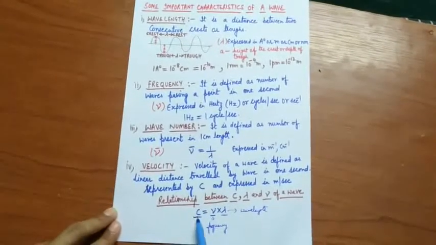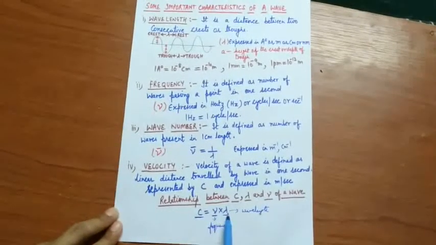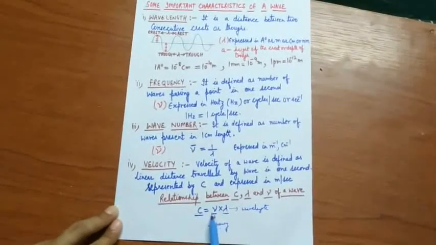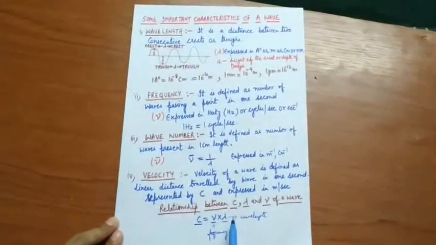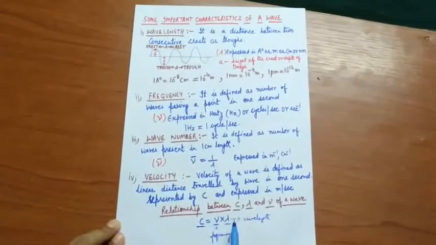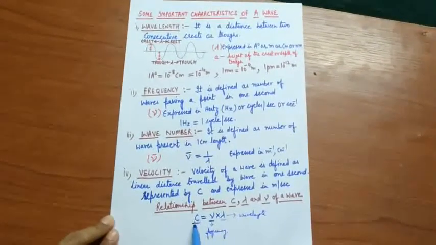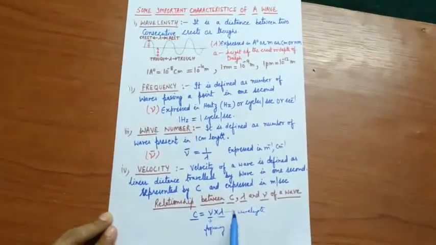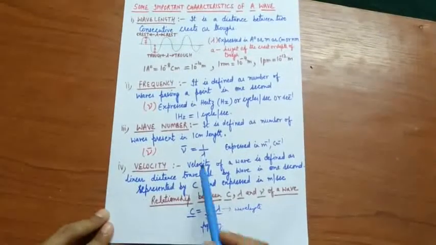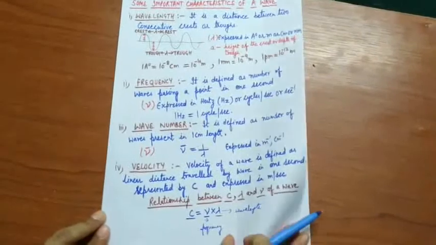C, the velocity, is equal to the product of frequency and wavelength, because frequency is the number of waves passing through a point per second and lambda is the length of each wave. So their product will give us the velocity of a wave. So c is equal to nu into lambda. These relationships or formulas are very important for calculating the numericals.